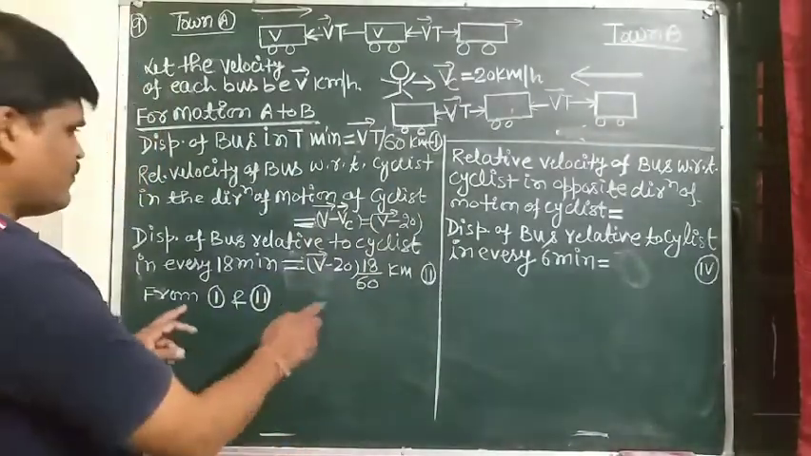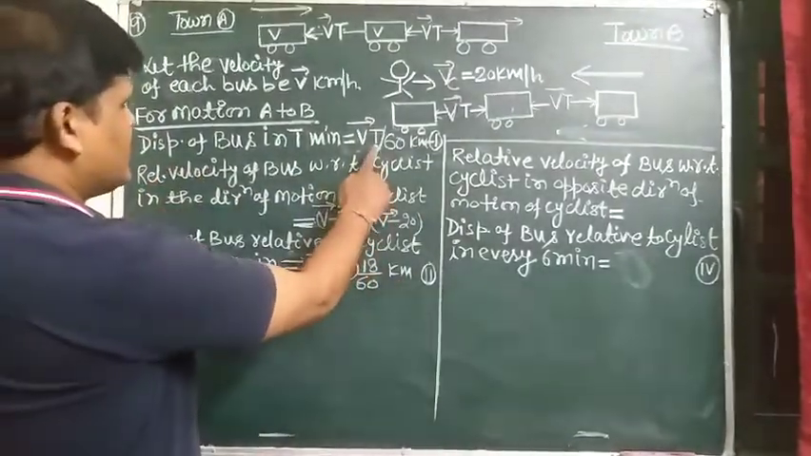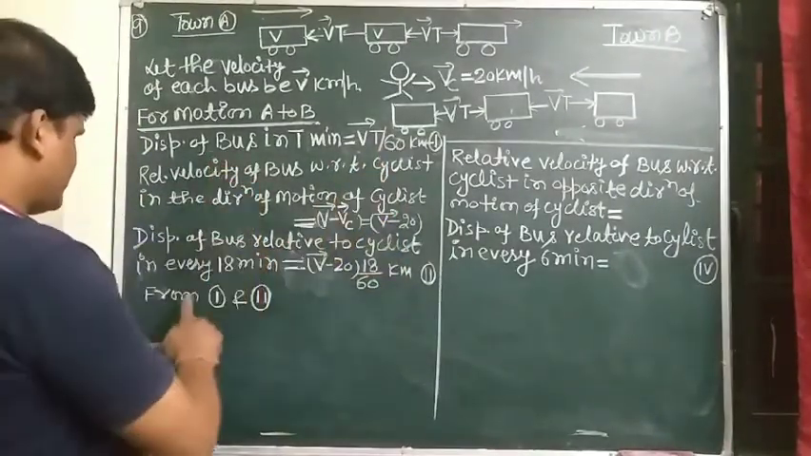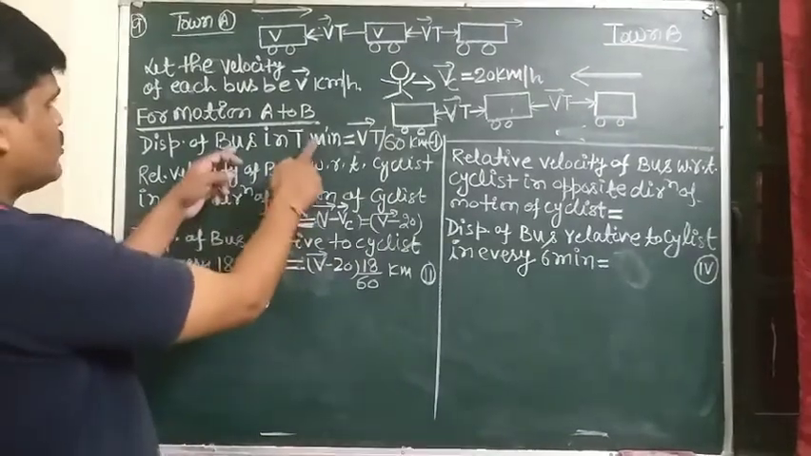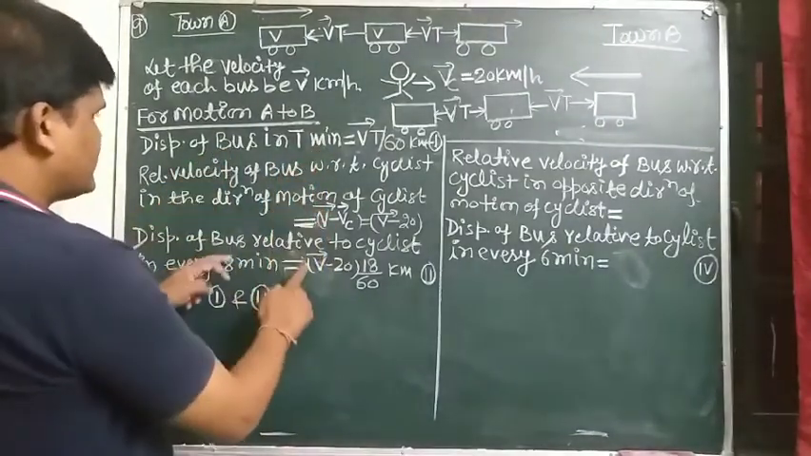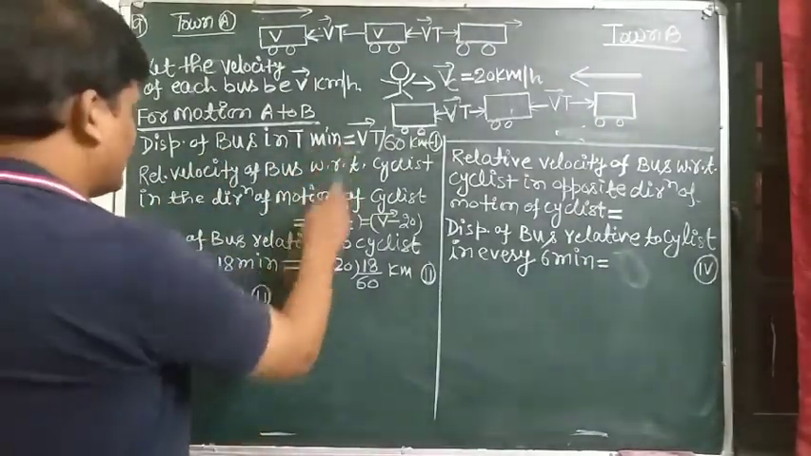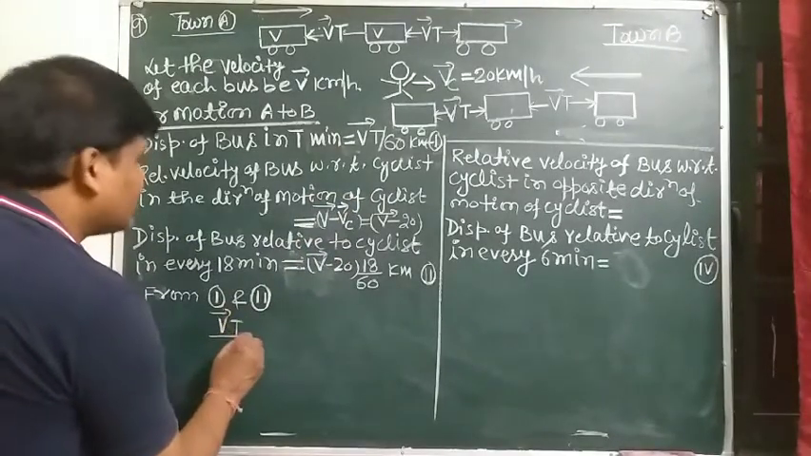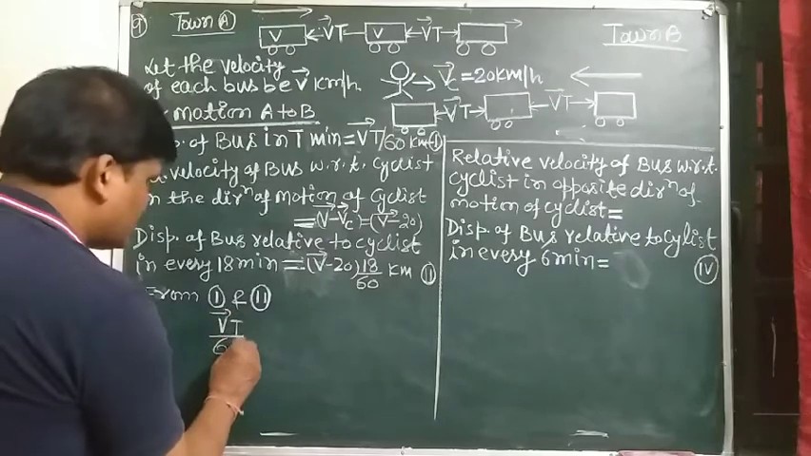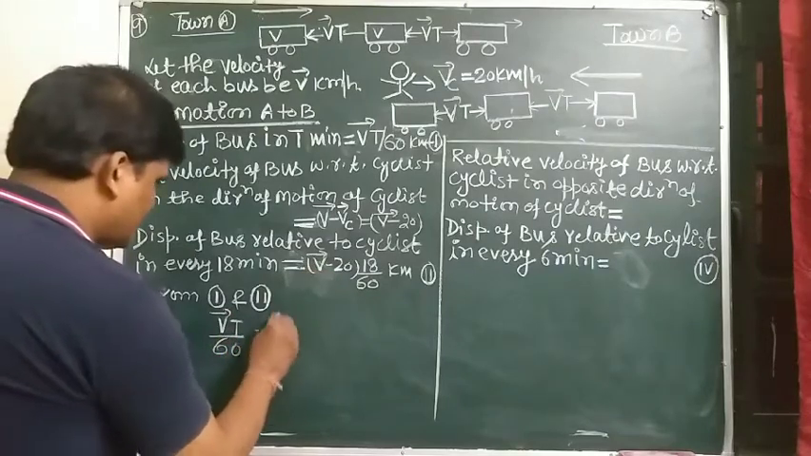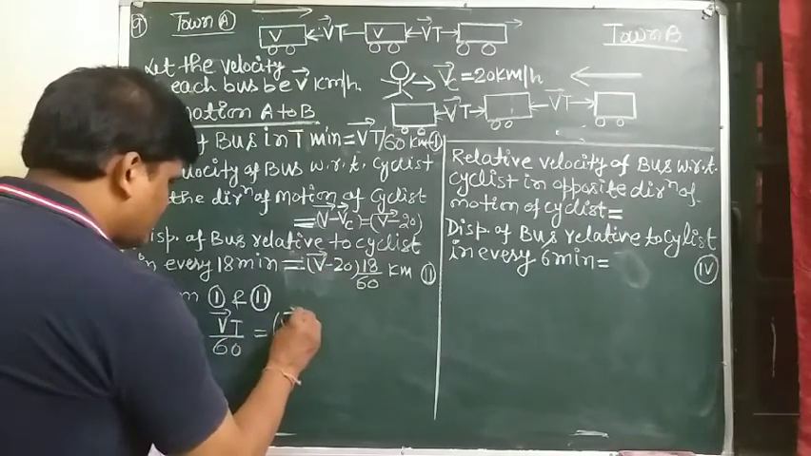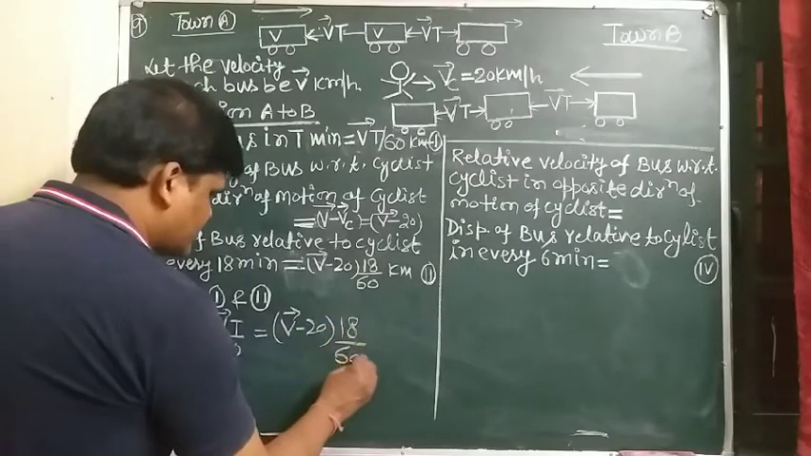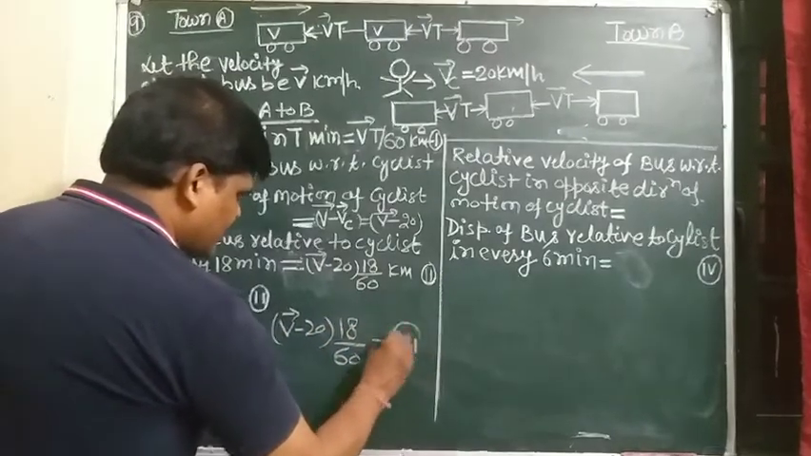So equation 1 and equation 2 are the same. From equation 1 and 2, both displacements are the same. So we can say that Vt by 60 is written as V minus 20, into 18 by 60, and this is equation number 3.